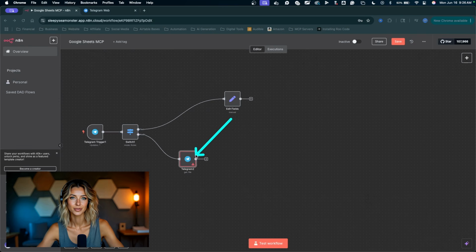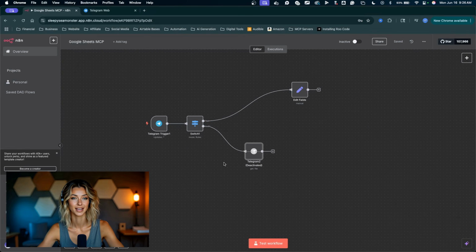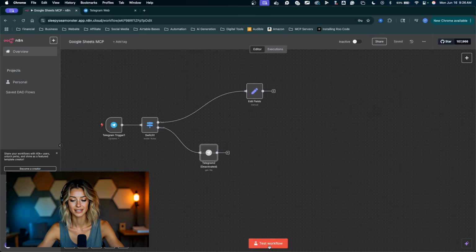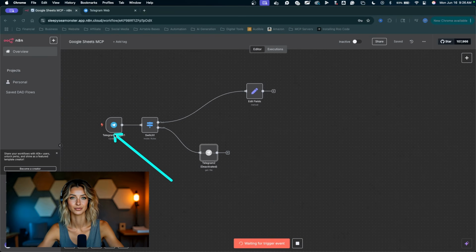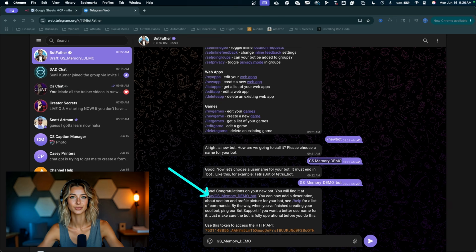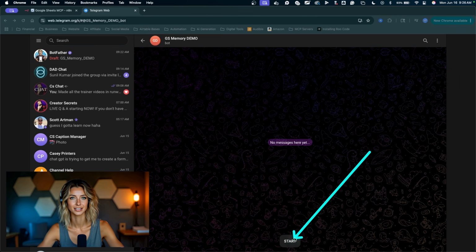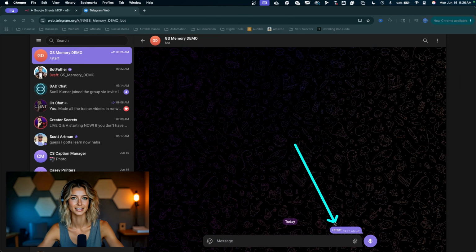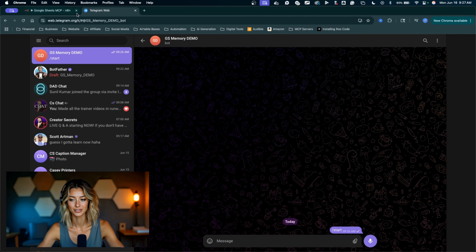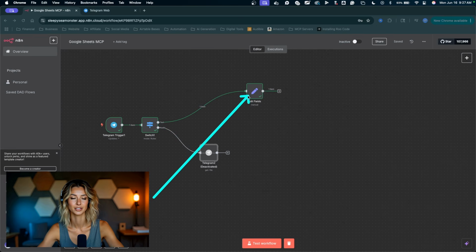Cool, so this one is red. Probably won't let us run the workflow, so I'm going to toggle that one off for now. Save the workflow, and we can test both the text and the audio. Click test workflow. Telegram will wait for a trigger so we can jump back into Telegram. Start a conversation with the new bot right here, and click start. Now that is technically a text message, so that will trigger n8n. We can jump back into n8n. We see that operation went through.